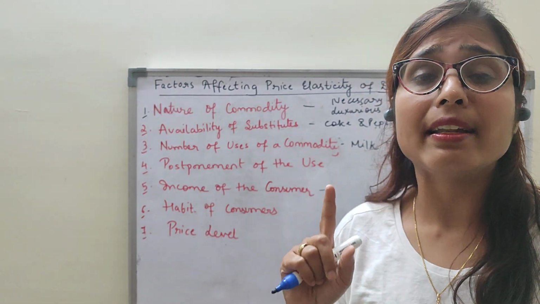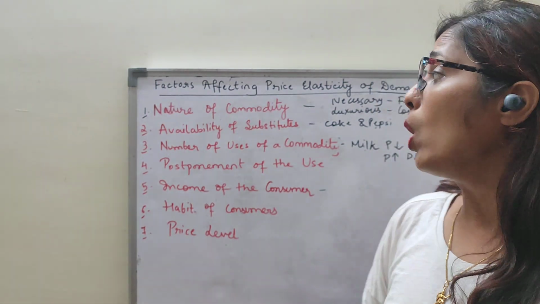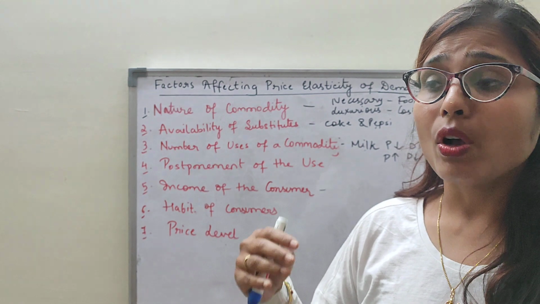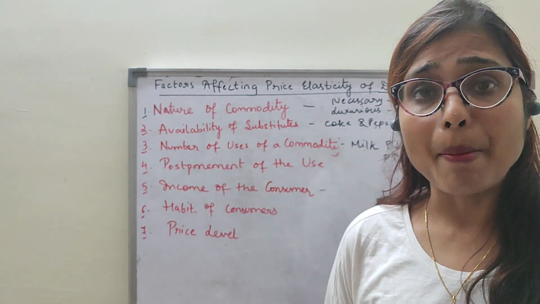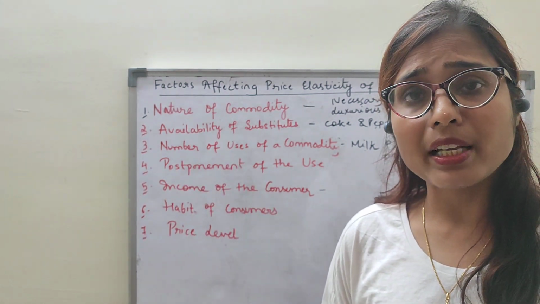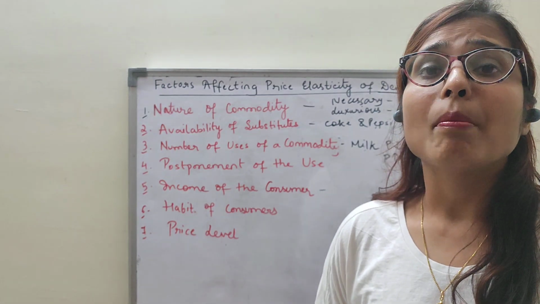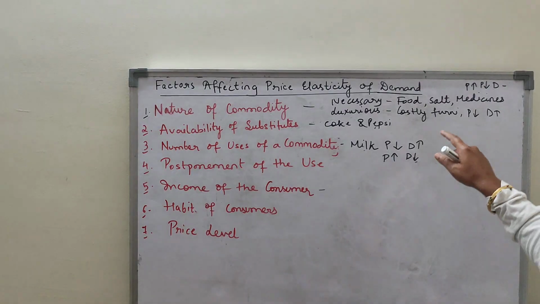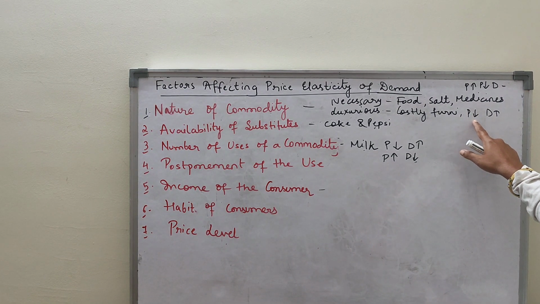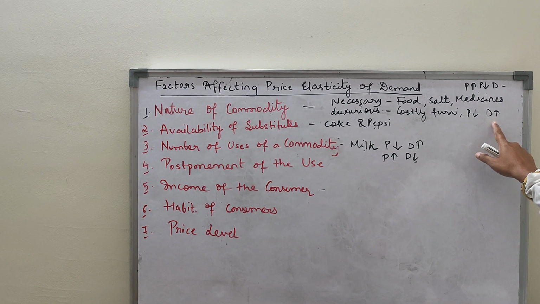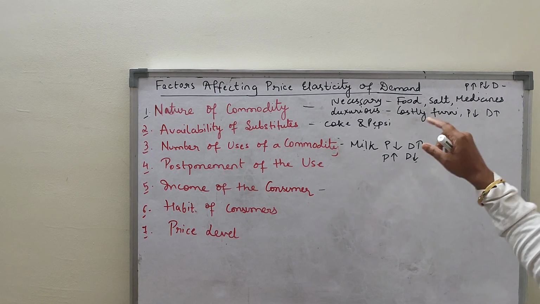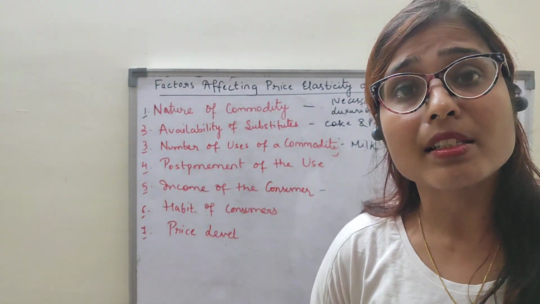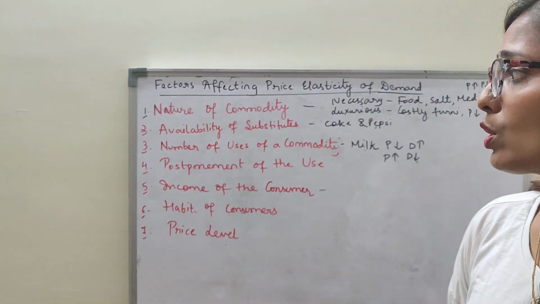We say inelastic demand. On the other hand, luxurious items like costly car, costly furniture, fashionable garments are not necessary for existence. So at that time my demand is elastic in nature. That means suppose if the costly furniture price falls down, my demand will be high. So at that time my demand changes with the change in price. We say elastic demand. Clear children, first point.